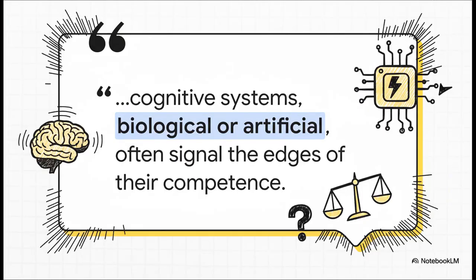What's really cool is that the author of this framework, Bruce Tisler, connects this idea to something incredibly personal. He has dyslexia, and he says he spent his whole life learning to recognize those tiny internal feelings that tell him when his own thinking is on shaky ground. It's just a beautiful insight. Maybe all thinking systems, whether they're made of neurons or silicon, give off signals when they're reaching their limits.